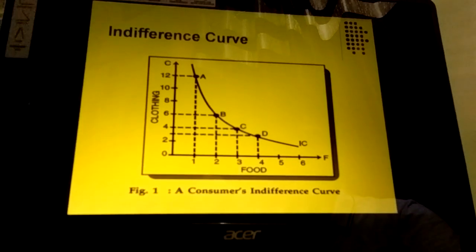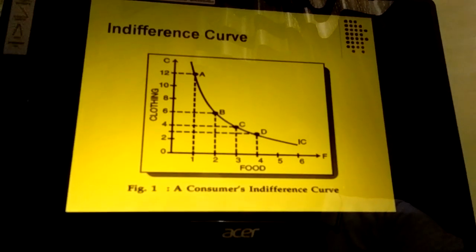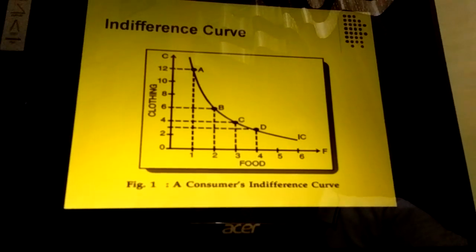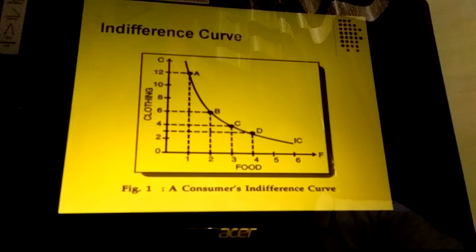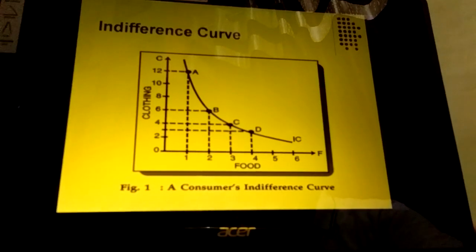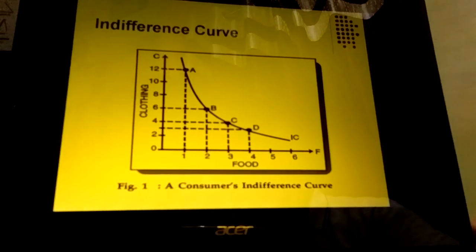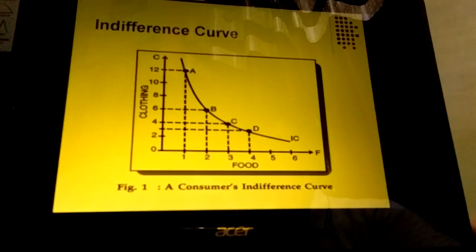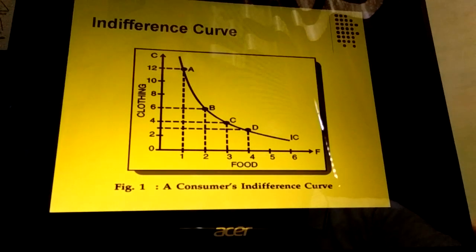Here is a diagram for the indifference curve, where on the x-axis the food packets offered to the consumers have been plotted, and on the y-axis the clothing in units has been plotted. We can see the different sets of combinations offered to the consumer, represented here as combination A, B, C, D, and the IC represents the indifference curve. We have to note that this indifference curve has been drawn on the consumer's budget line, and it is constant, it is not changing.